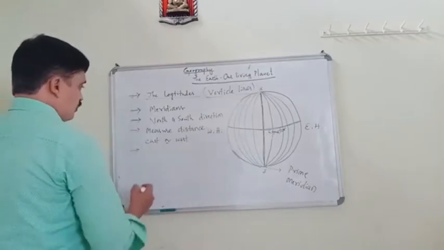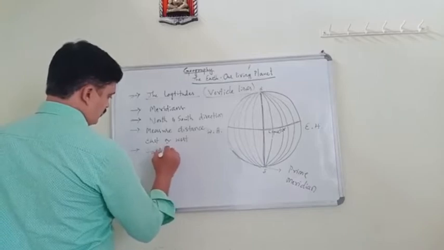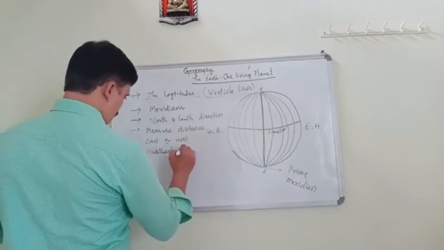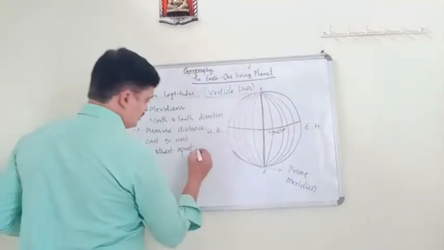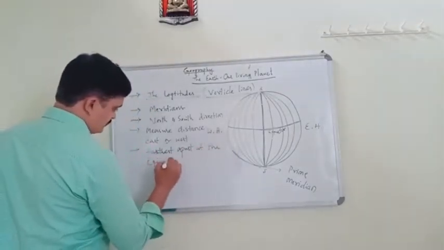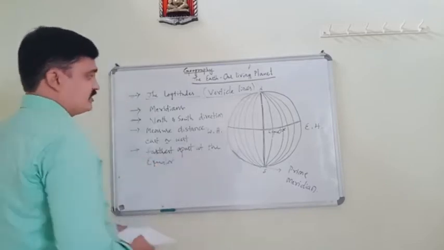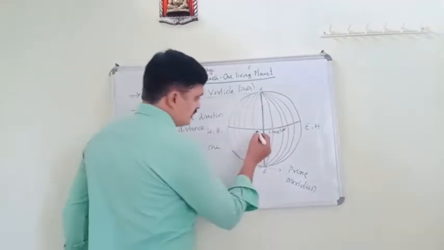Also, these lines are farthest apart at the equator.